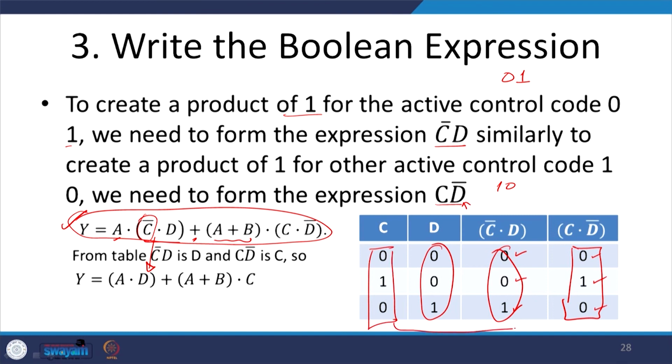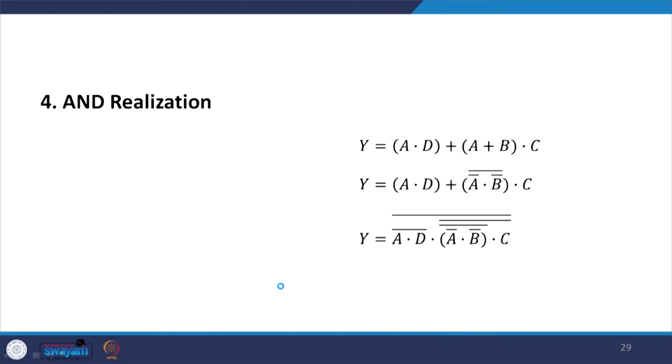So, this is same as this one, okay, and this is same as this one. So, I can replace C D invert by C over here. Okay. So, this is my simplified expression.